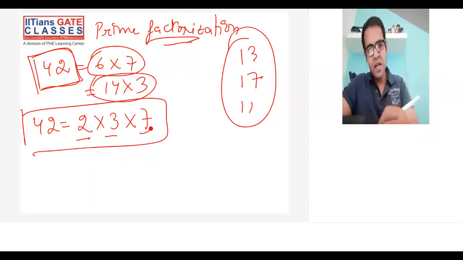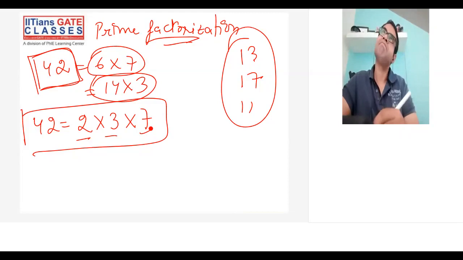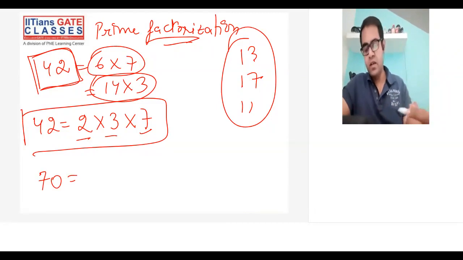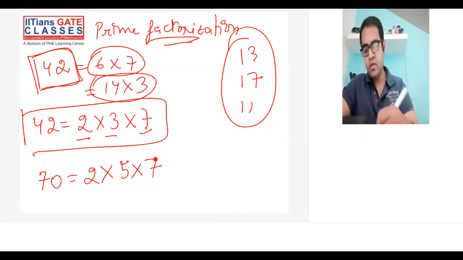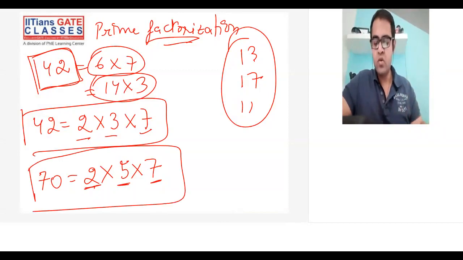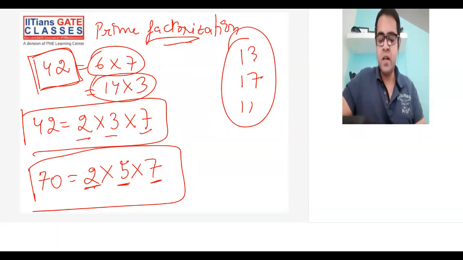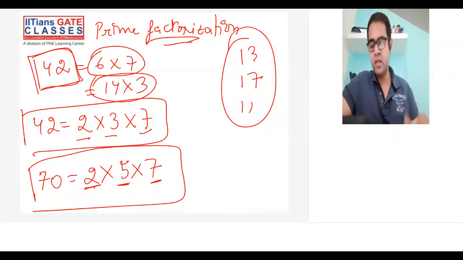Let me take another example for better clarity. Let us take 70. So 70, I'll write as 2 into 5 into 7. Now 2, 5 and 7 are all three prime numbers. So this is what I mean by prime factorization of any number. This is very important to understand HCF and LCM.